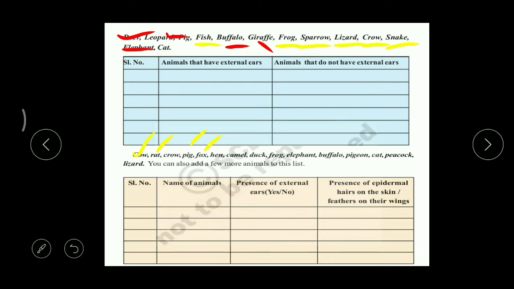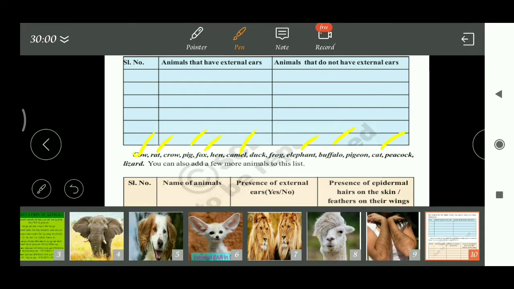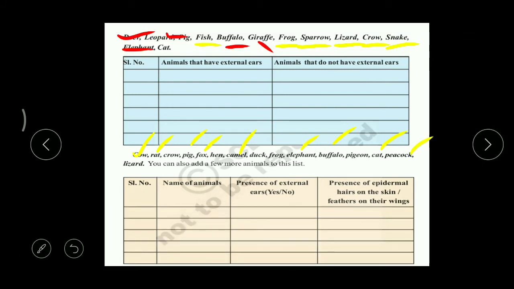The next, camel. Then elephant. Then buffalo. Then cat. Then take this peacock, right? So in these we can find both external ears and epidermal hair.